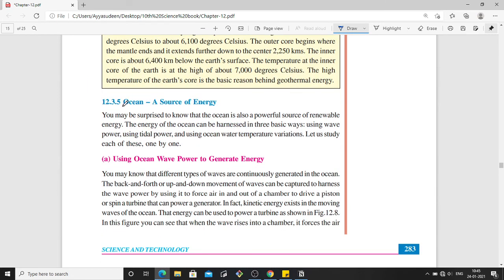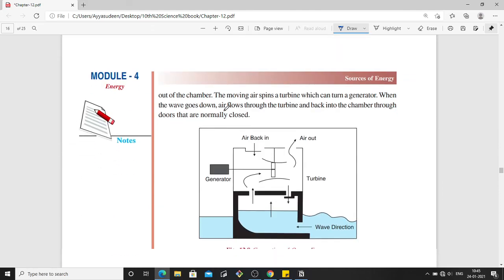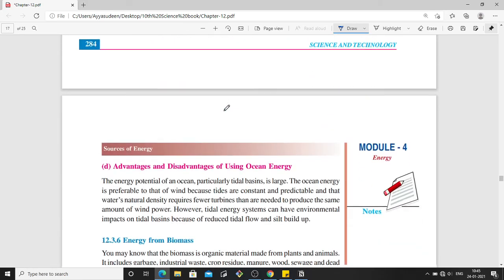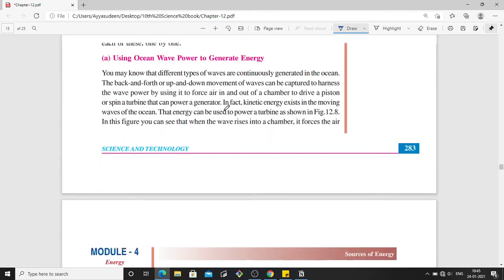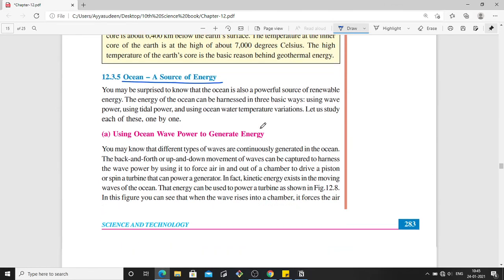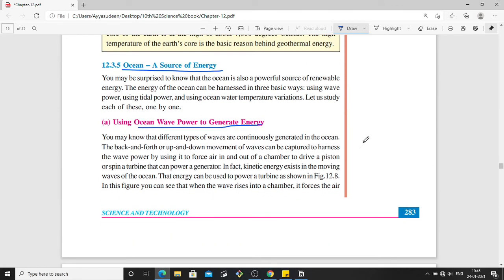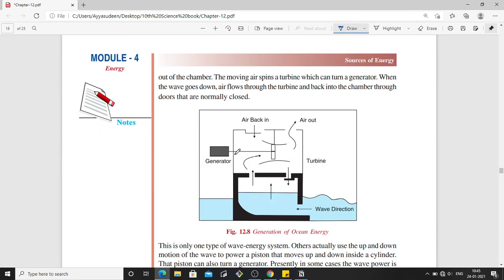And the next one is the ocean. It's a source of energy. There are two or three ways energy can be produced from the ocean. The first one is wave power. The waves will be there in the ocean, and the continuous movement of the waves, the up and down, the back and forth, can be used to produce electricity.